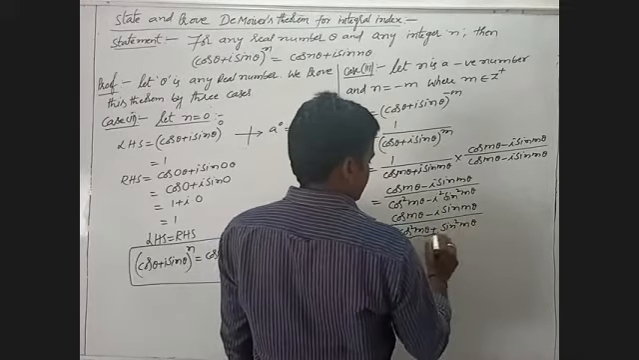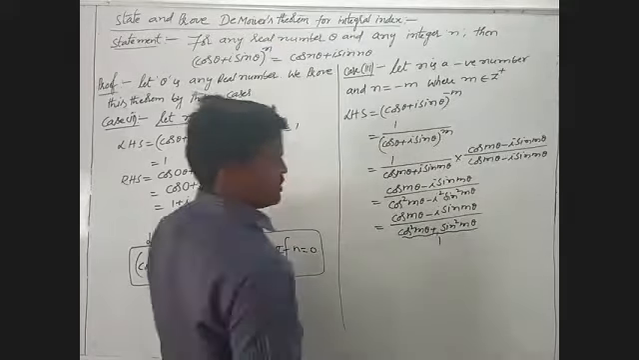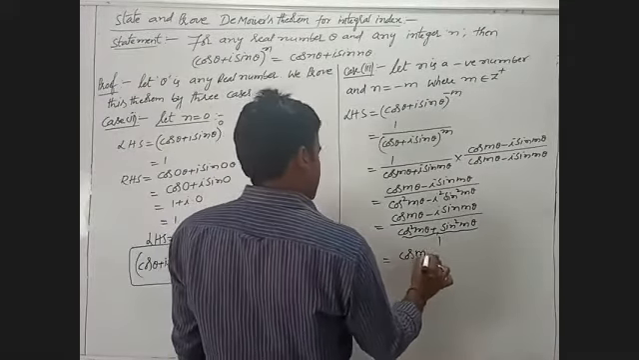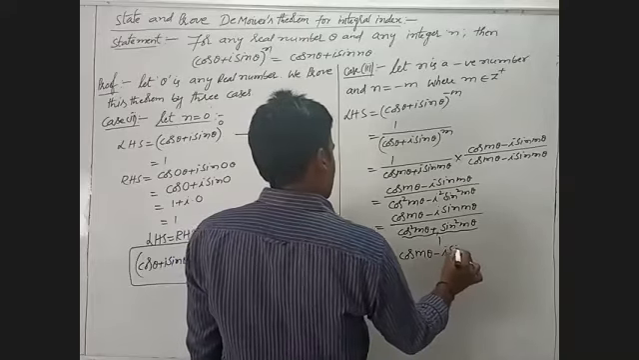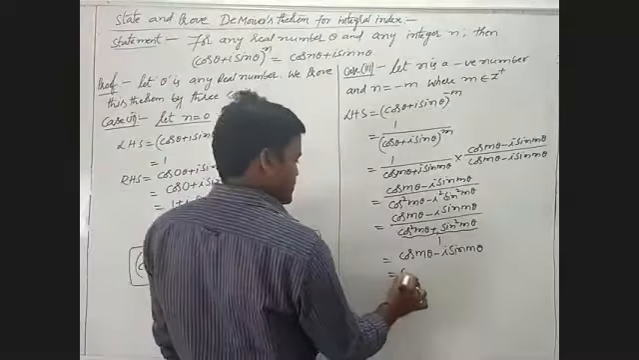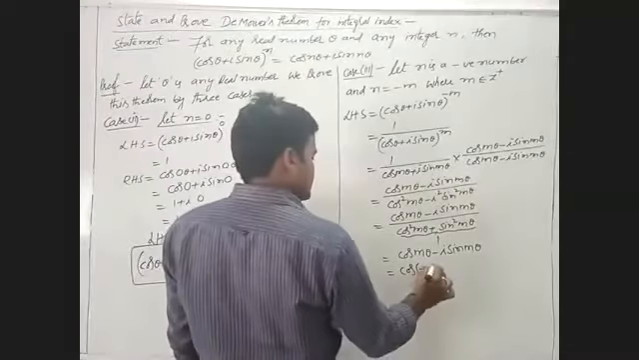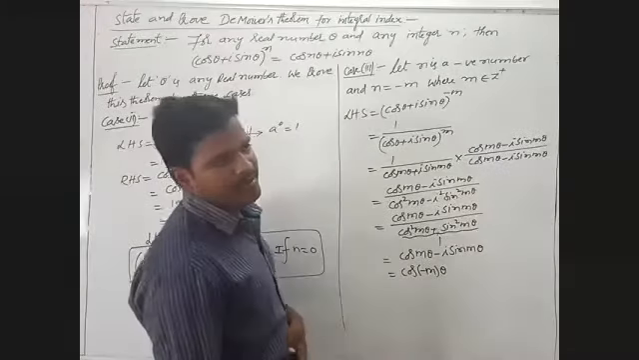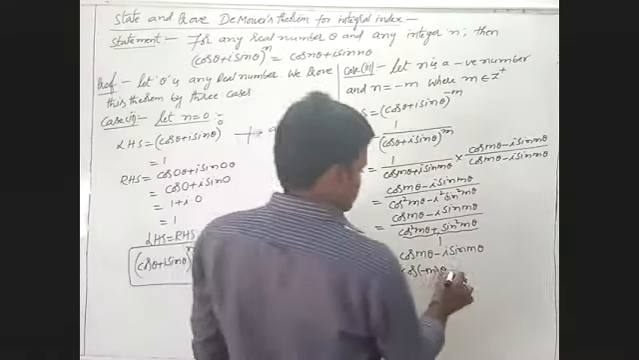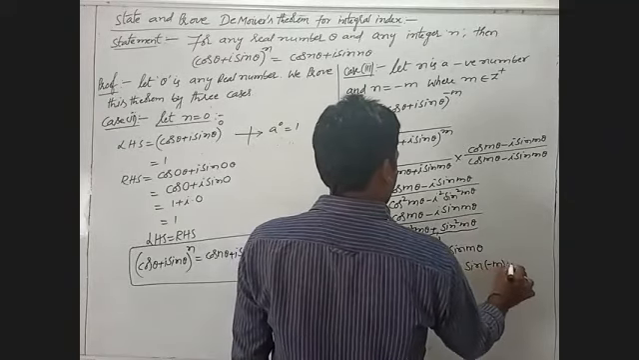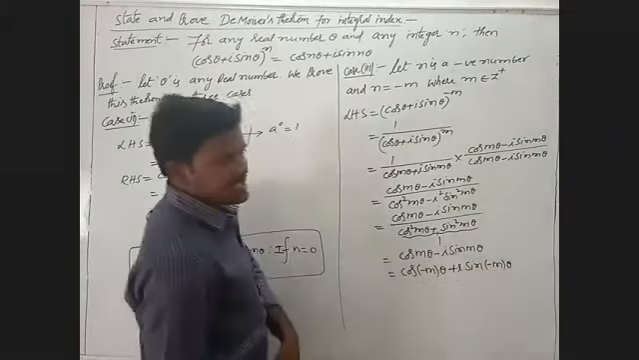By the identity formula, that value becomes 1. Remaining, we have to write cos m theta minus i sin m theta. Here we have to write cos of minus m theta. You will observe cos of minus theta becomes cos theta. Here also i into sin of minus theta becomes minus sin theta.